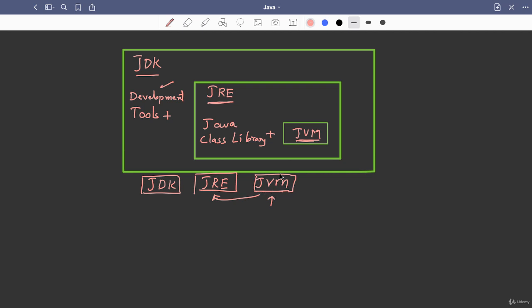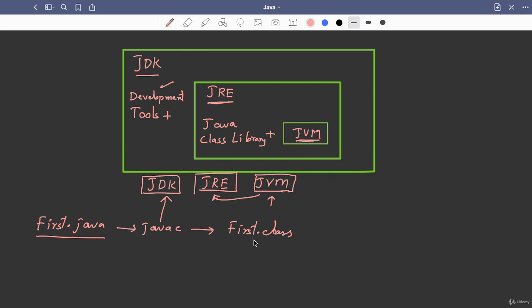Now for the installation of JDK, we will learn how to download JDK and install it on our machine. Before installation, I will show you how these things are used. First of all, let us say we have written a Java program like first.java. This is a Java program file. We will use a compiler, that is javac. This compiler will take this file and it will give us a file called first.class. So javac is a compiler that is a part of JDK.